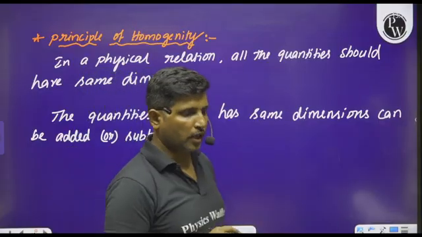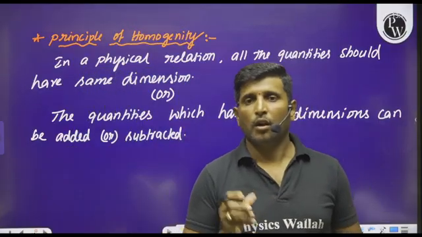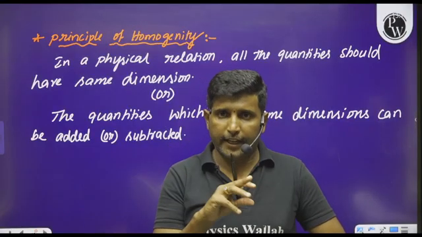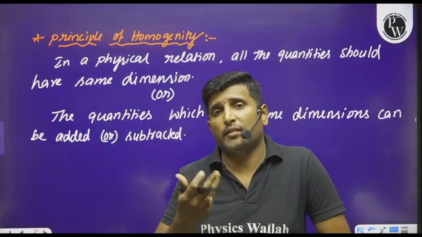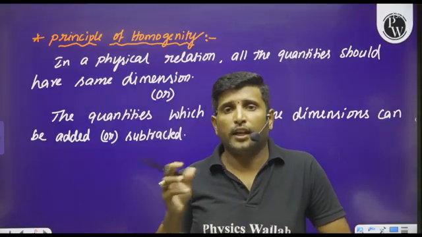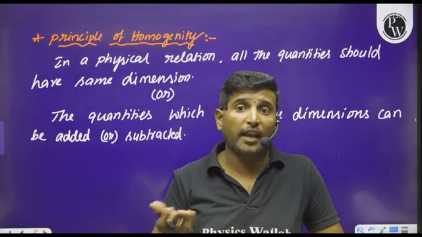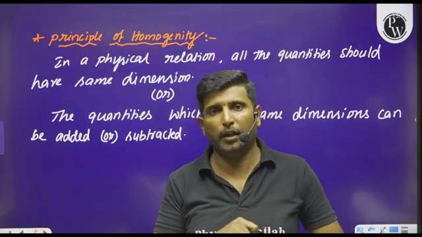The quantities which are having the same dimensions, only such quantities can be added or subtracted. Then what can you say about the quantities which are having different dimensions? They cannot be added or subtracted, but they can be multiplied.